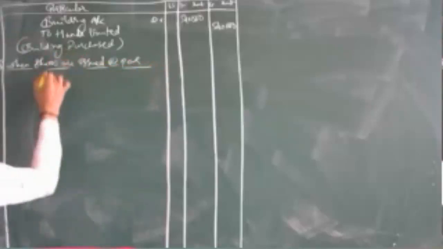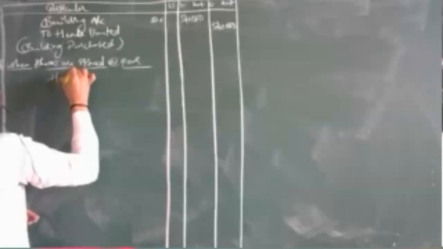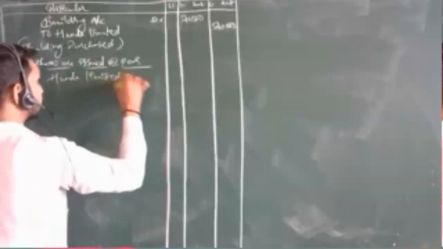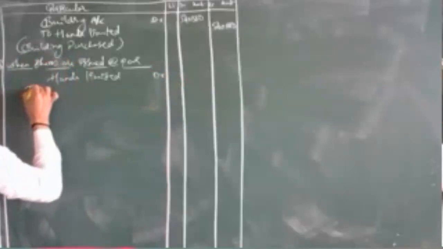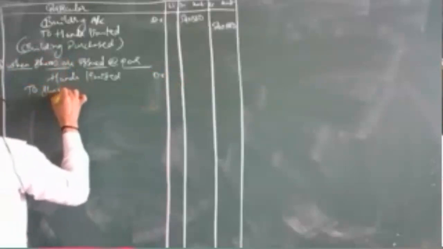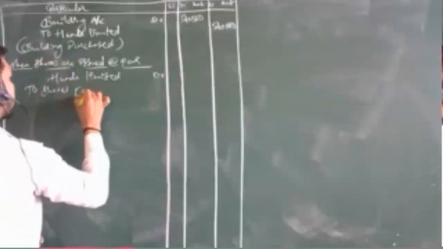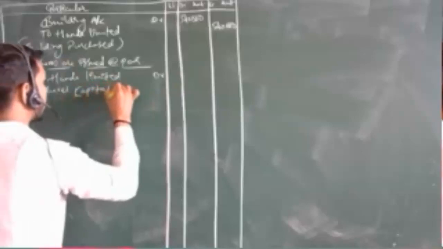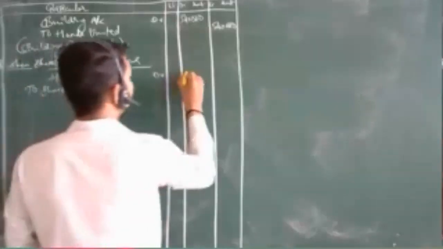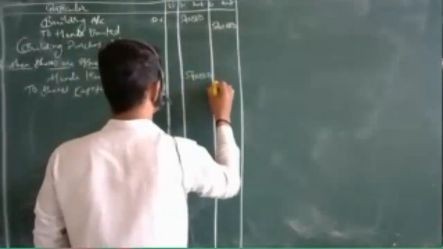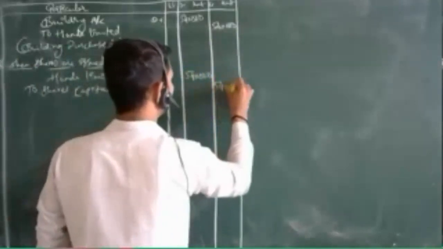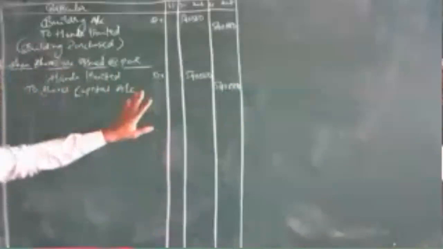Honda Limited debit to share capital account. How much is it? 5,40,000 over here.